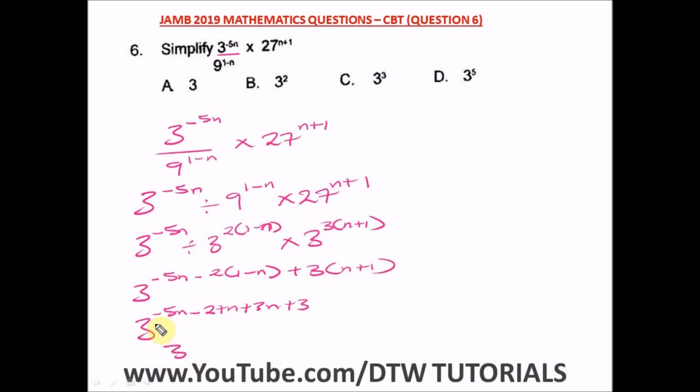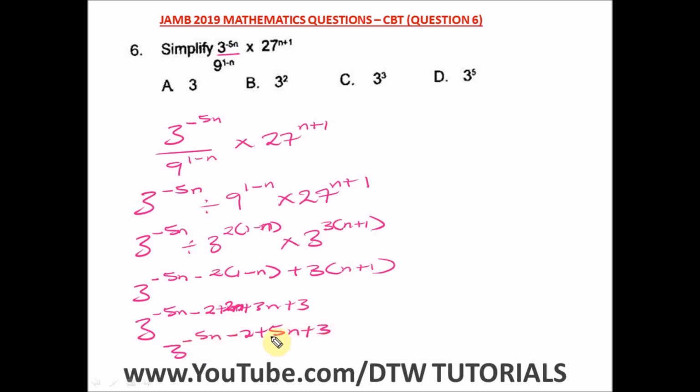So from here, what do we have? Okay, sorry, this is minus 2 times minus 2n. Minus n will give us a minus 2n. We missed that 2 there. Okay, so what do we have here? We have minus 5n. This will be a minus 2 plus 2n plus 3n will give us a plus 5n. Is that not it? Then we have a plus 3.